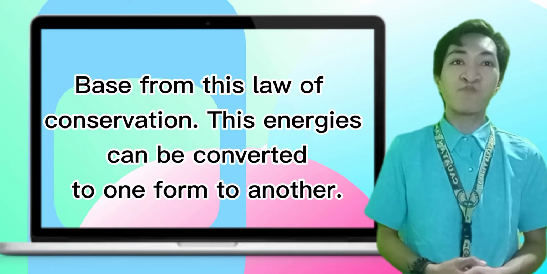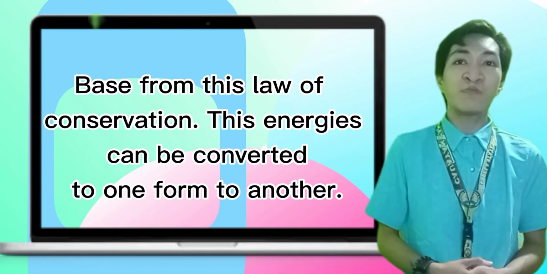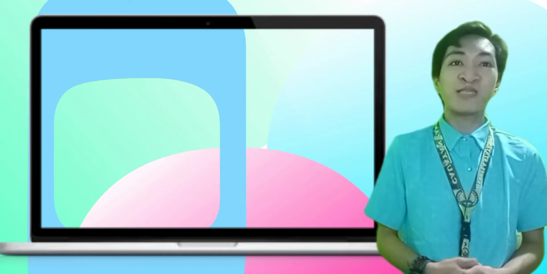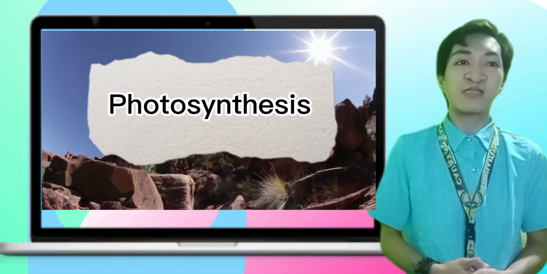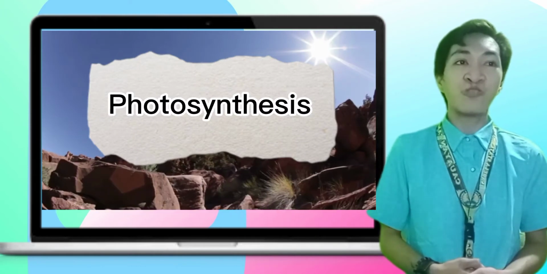Based on this law of conservation, energy can be converted from one form to another. Let us discuss these changes. The heat energy from the sun is absorbed by plants and is converted into chemical energy through photosynthesis, which is a natural process. Let us see a few examples of artificial energy conversion processes.